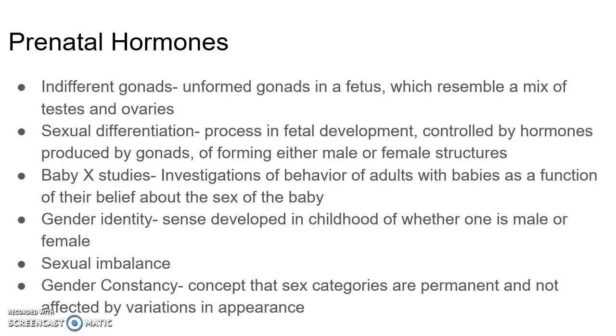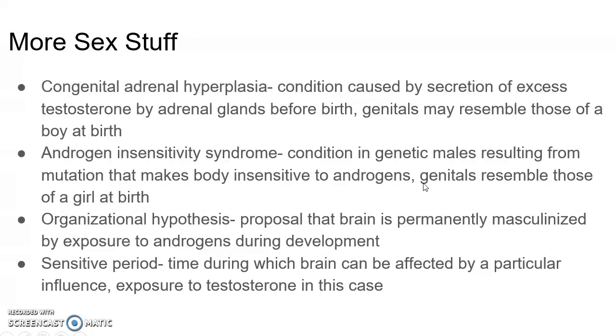Gender identity is the sense developed in childhood of whether one is male or female, and there's a sexual imbalance in society, which there was a text box on page 529 that discusses that. And gender constancy is the concept that sex categories are permanent and not affected by variations in appearance.